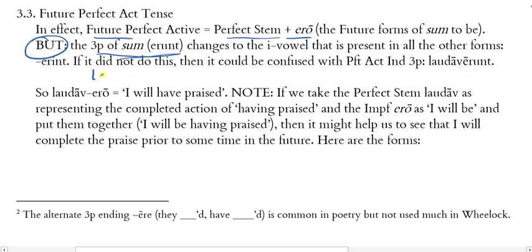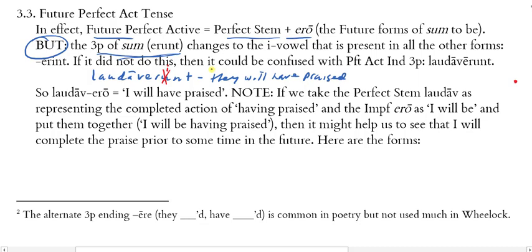Okay, it would look like this, laudaverunt. And that would presumably mean they will have praised, right? But that would be really confusing because laudaverunt with the long e is they have praised. Past tense, right? They will have praised. That's future, okay? So we don't use this. We use the i.